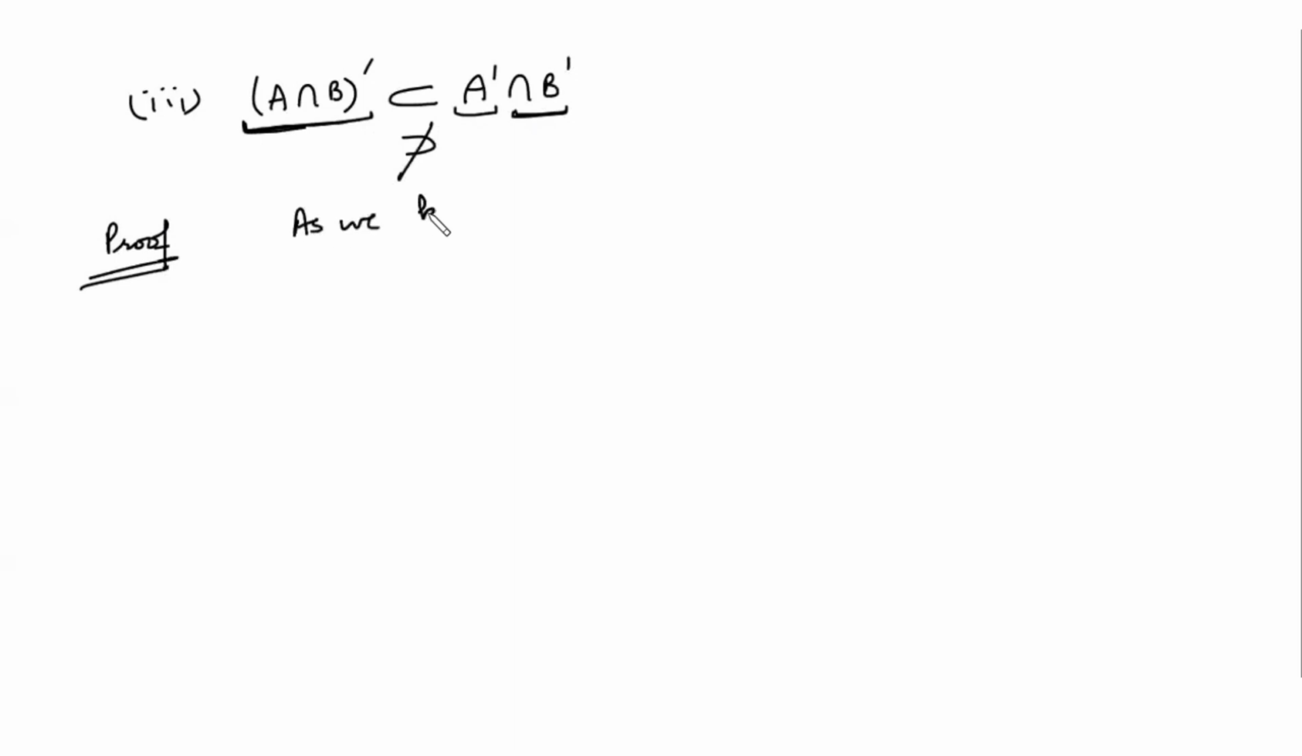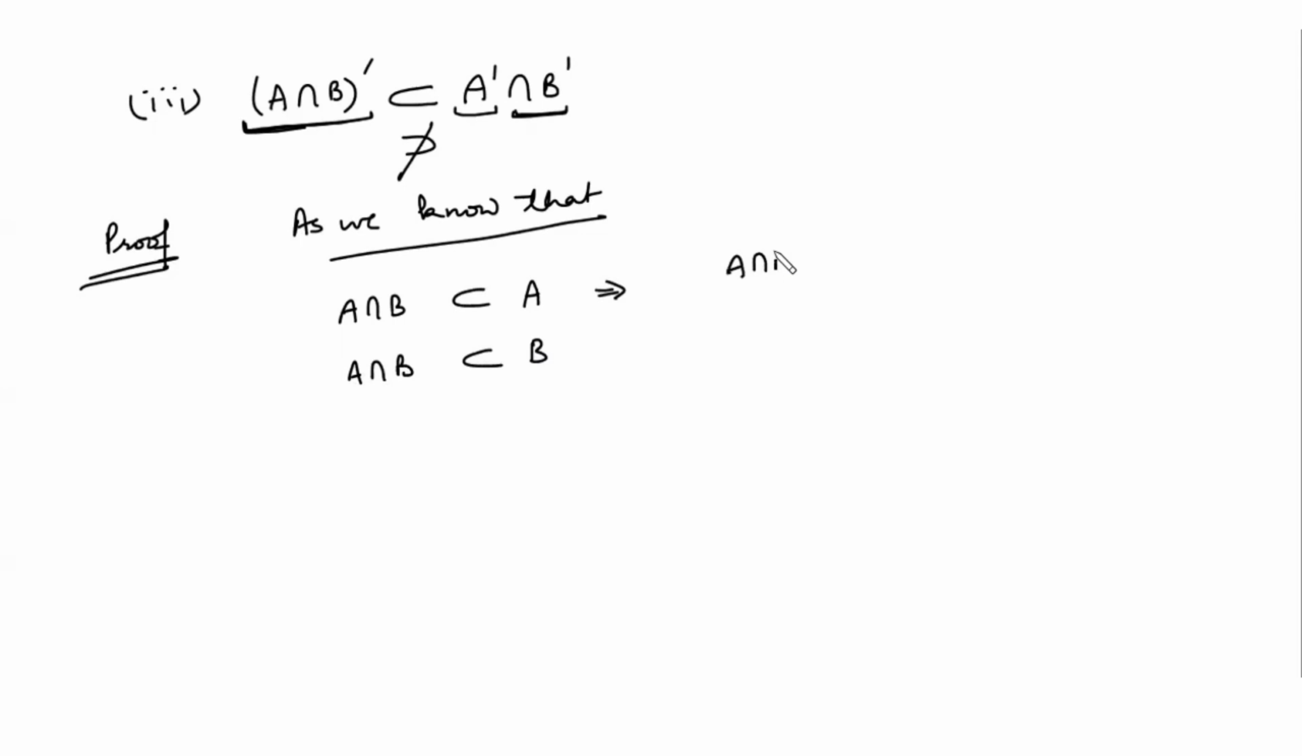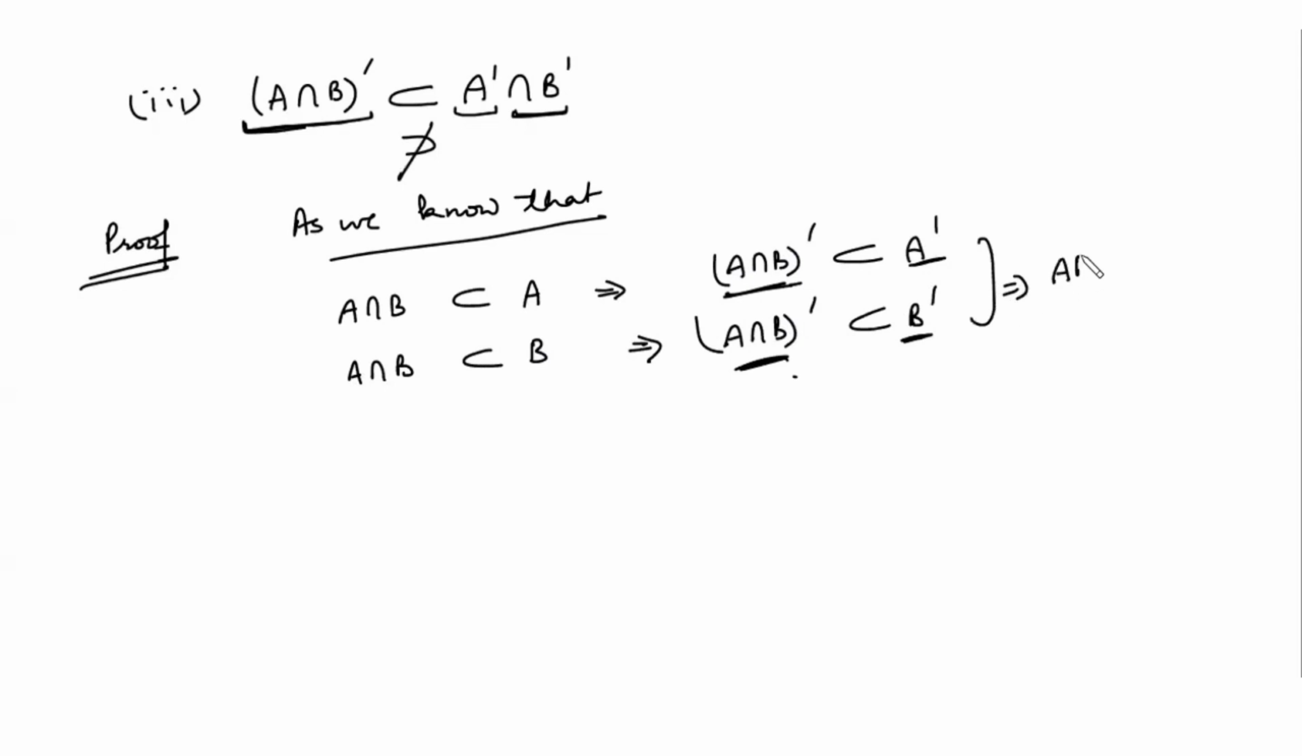As we know that A intersection B will be a subset of A, and A intersection B will be a subset of B. So this implies its derived set will be a subset of this, and its derived set will be a subset of this. So this is contained in this, and is contained in this. It means the set is contained in their intersection. This set is inside this one and also inside this one, so it means it is in their intersection too. This is what you have to prove. But the converse need not be true.